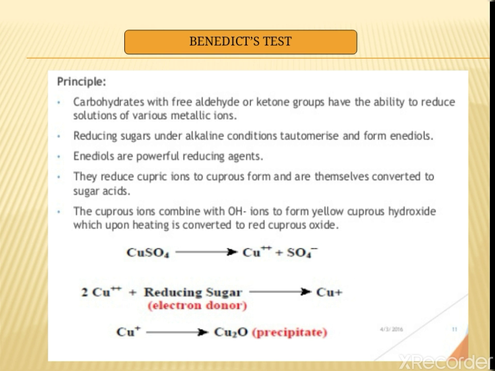First is the Benedict test. The principle of the test is that carbohydrates with a free aldehyde or ketone group have the ability to reduce solutions of various metallic ions. Reducing sugars under alkaline conditions tautomerize and form enediols. Enediols are powerful reducing agents. They reduce cupric ions to the cuprous form and are themselves converted to sugar acids. The cuprous ion combines with OH ions to form yellow cuprous hydroxide, which upon heating is converted to red cuprous oxide. See the reaction.